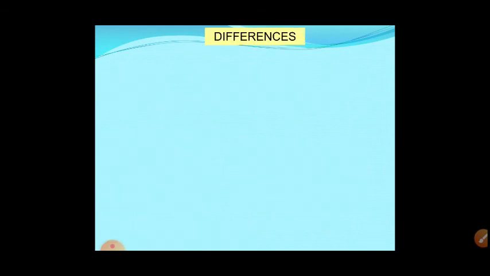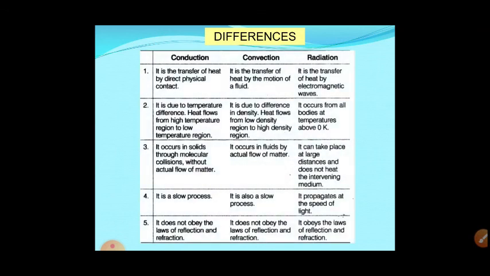Okay. Now, what are the differences between these three? This is very important. So, one by one, let us discuss. First point, conduction is transfer of heat by direct physical contact. Yes, conduction of heat needs direct contact. If one object, from one end to another end, heat will transfer from the hotter end to the colder end. Similarly, if two objects are in direct contact, the hotter object will give heat to the colder object. But in convection, there is transfer of heat with the motion of the fluid. Okay, the molecules of the fluid will flow.